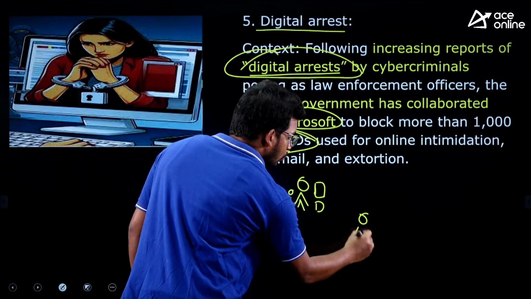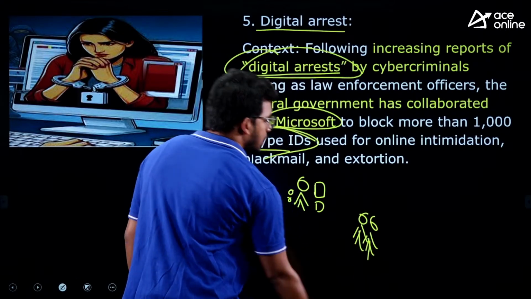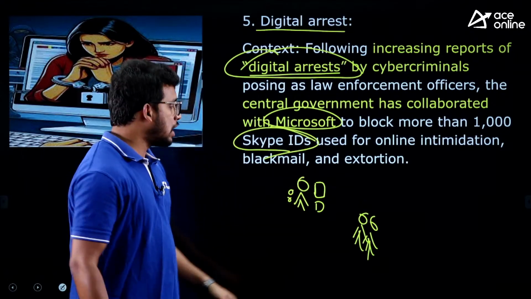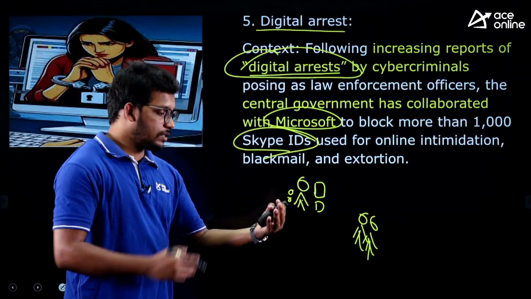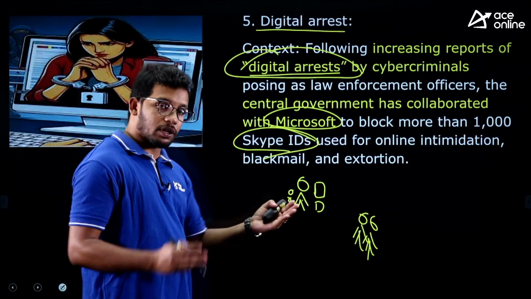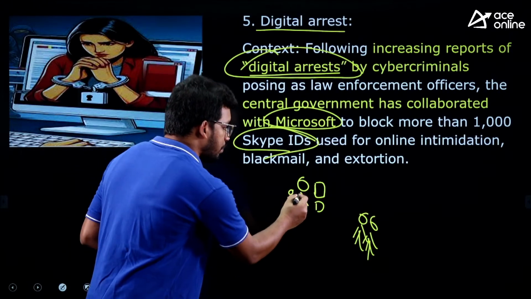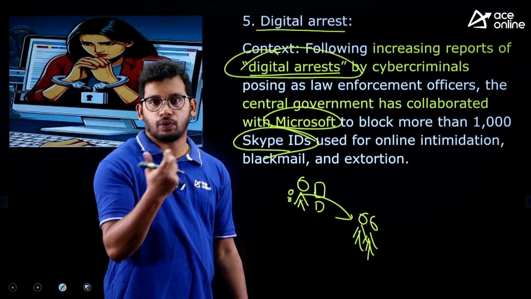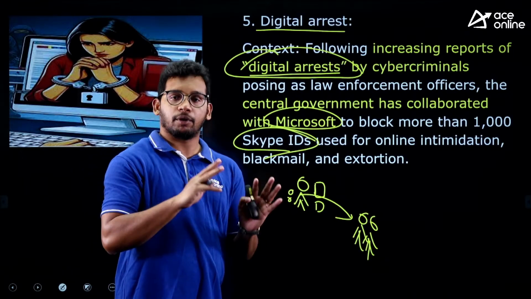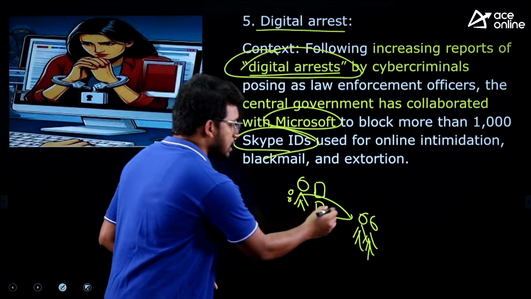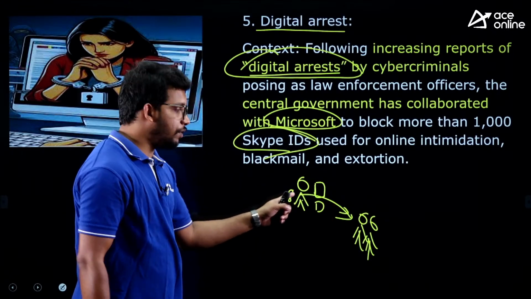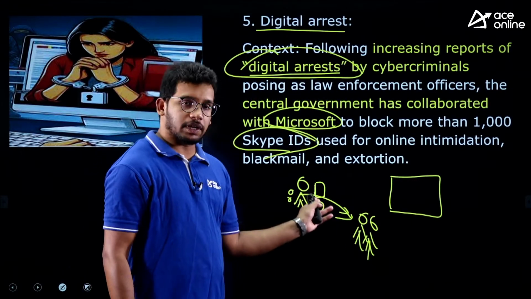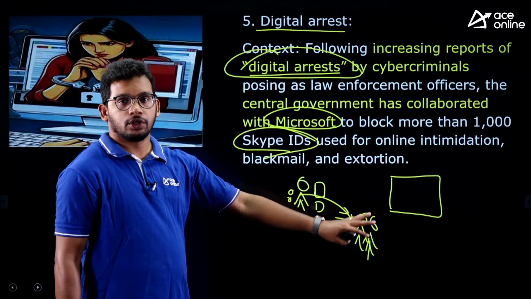So a person who seems to be an official, who wears a police dress and keeps a police station in the background, will call this person and state this person's information, right? Because once they state the personal information, these people start believing it. If I call you and say your details, that you are so and so, you will feel, okay, my information is with the police officials. So they start believing, and then they will ask this individual to come onto the digital screen. They will send the link and ask this person to join the Skype meeting, saying that they want to discuss.